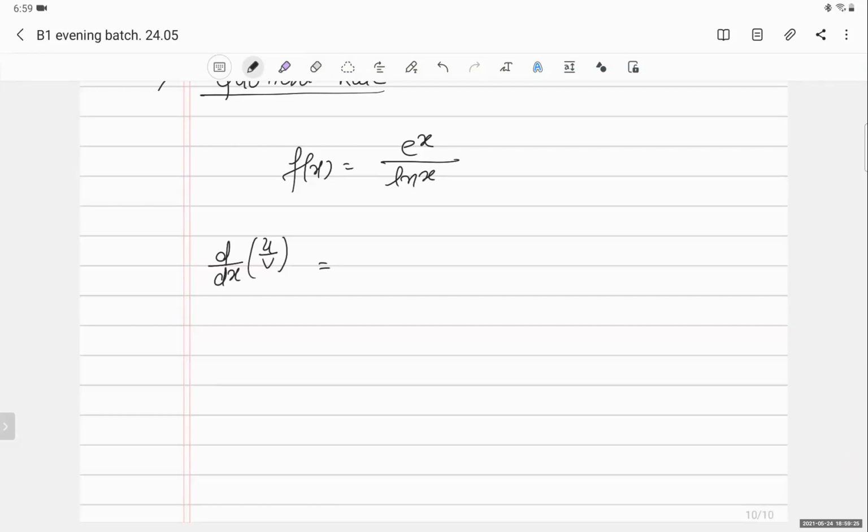Now, first of all, you have to draw a line, and whatever function is in the denominator, square it and put it in the denominator. Now this function is here, and d by dx of u, and now you put a minus sign, u dv by dx. This is my quotient rule.